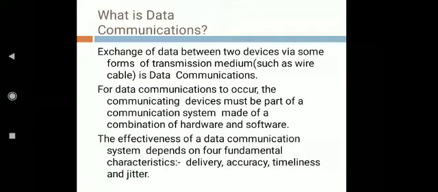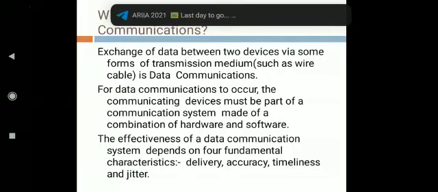So the fourth parameter is jitter. Jitter refers to a small delay in the transmitted and received data during the transfer of data. It may happen because of congestion, collision, and signal interference.